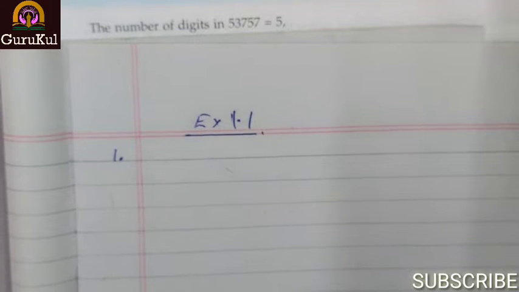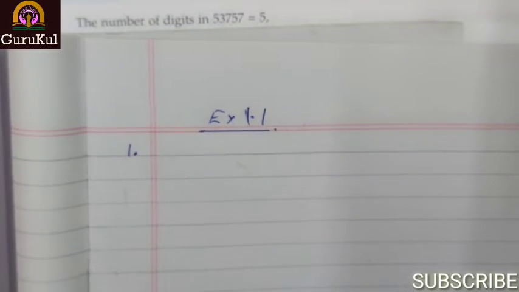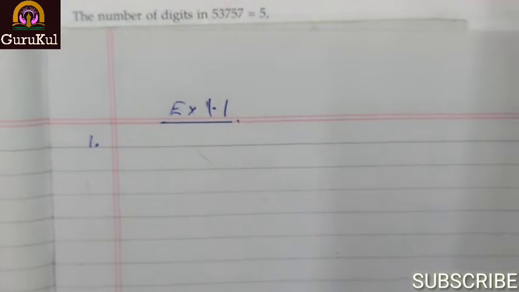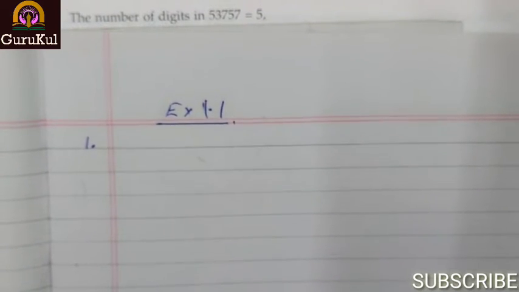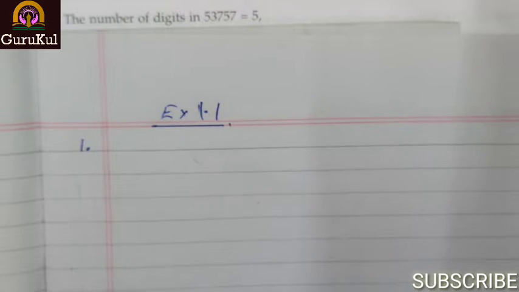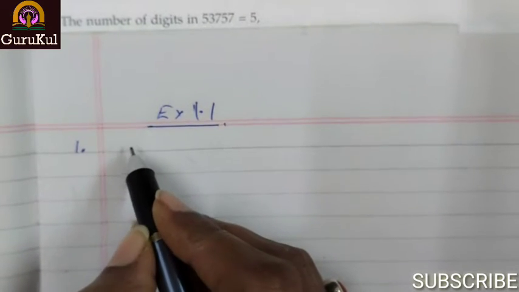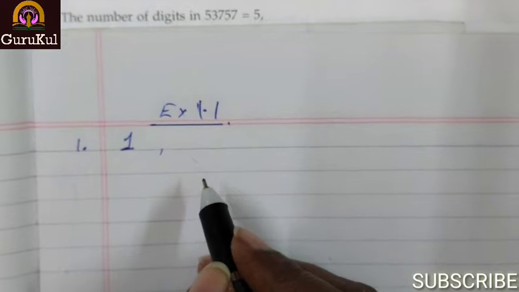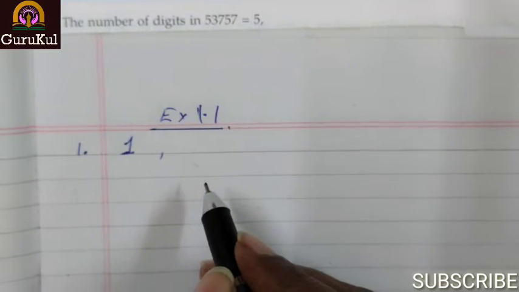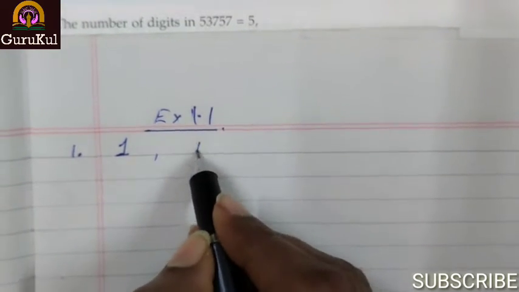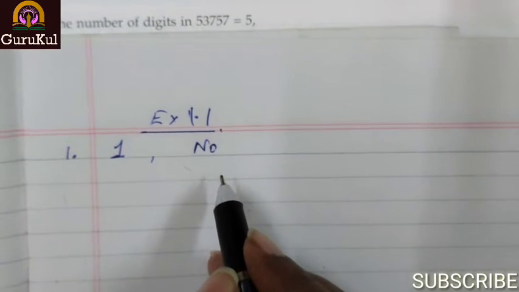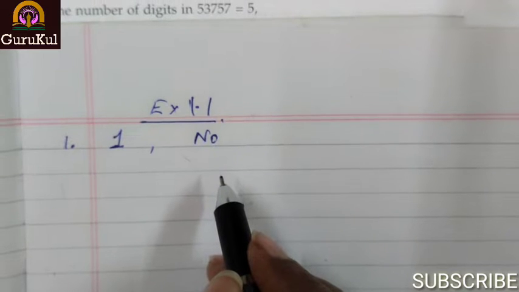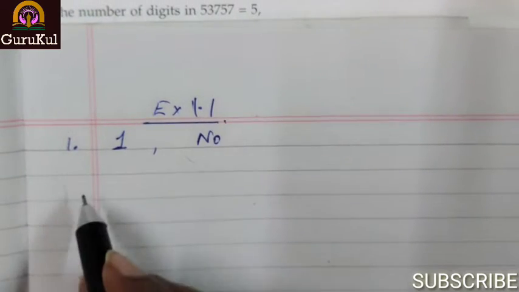Question number 1 is, write the smallest natural number. I hope we all know what a natural number is. Natural numbers start from 1 onwards: 1, 2, 3, 4, 5, 6, endless. So the smallest natural number is 1. And the second part they are asking is, can you write the largest natural number? No, because the process of counting is endless and hence there is no largest natural number.